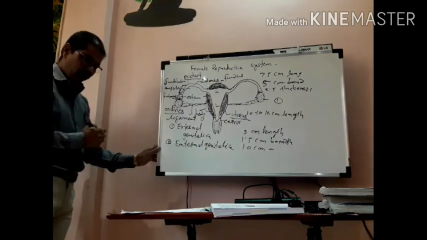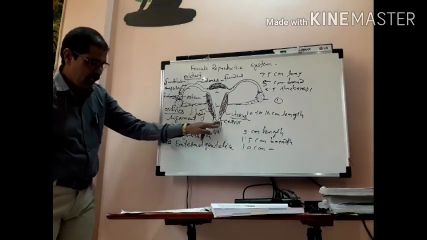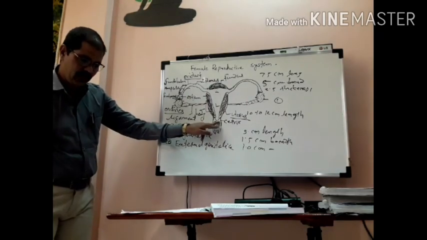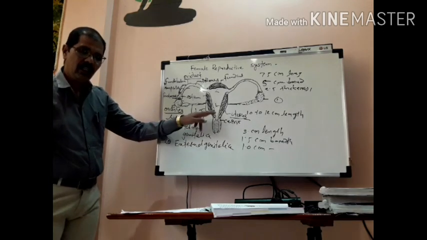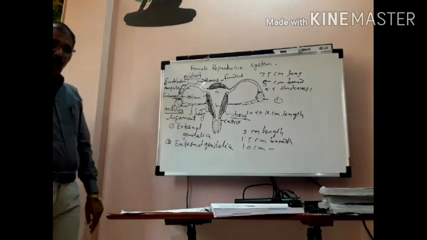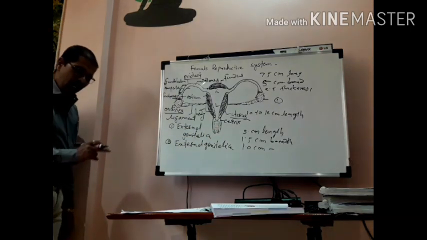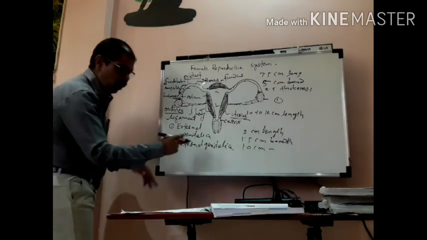Cervix. What is meant by cervix? It is a narrow neck, or narrow part of the uterus, about 2.5 centimeters in length, which opens into the vagina.